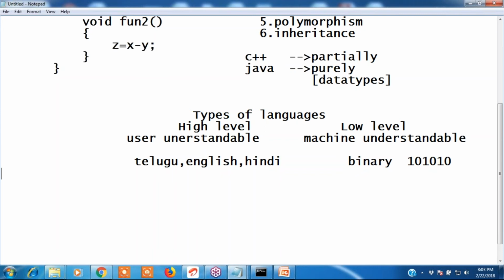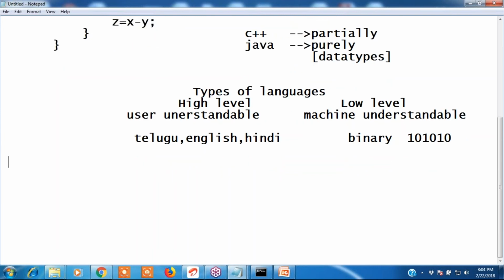Now next. What about C, C++, Java programming languages? C, C++, Java are also high-level languages. Why? Because we can write programs in English. We write printf, scanf. They are also high-level languages. Almost 90% of programming languages are high-level languages, because we write in English.